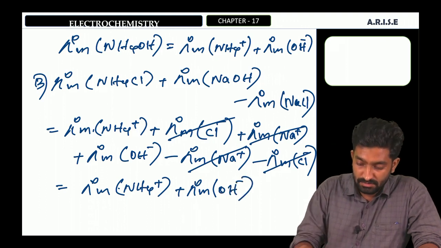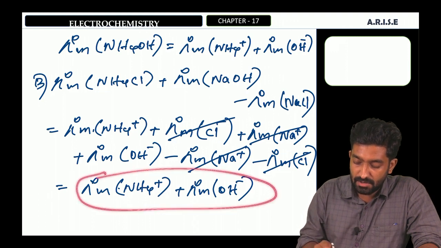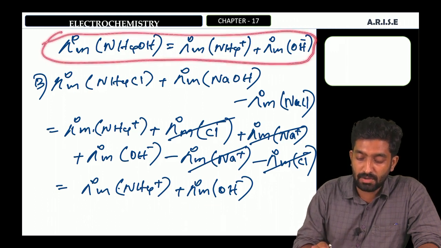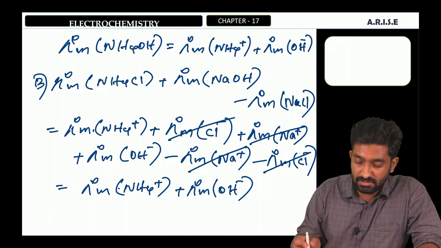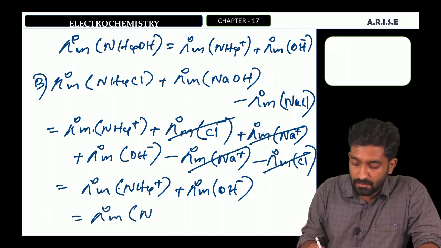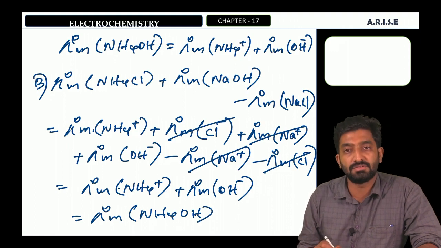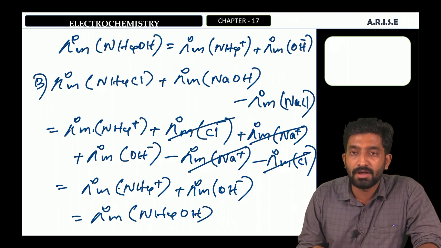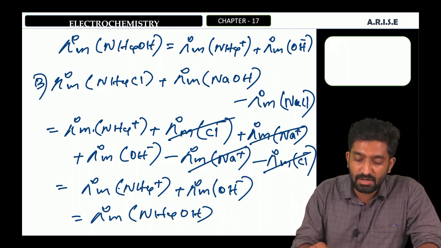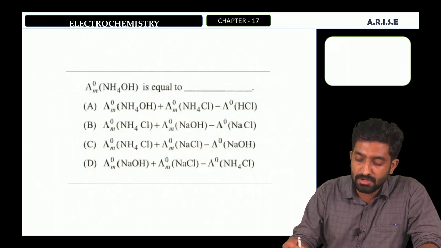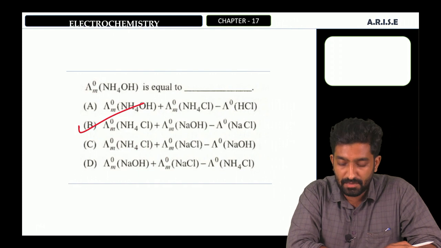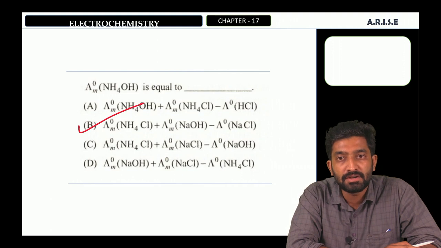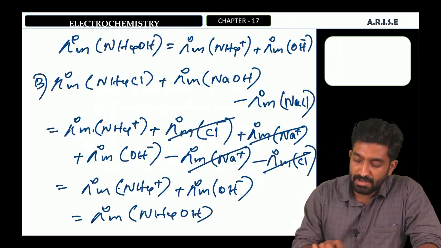We can write lambda 0m of NH4+ plus lambda 0m of OH- equal to lambda 0m of NH4OH. That is, option B is equivalent to the limiting molar conductivity of NH4OH electrolyte. Our correct option is option B, lambda 0m of NH4Cl plus lambda 0m of NaOH minus lambda 0m of NaCl. Clear? Then the next question.